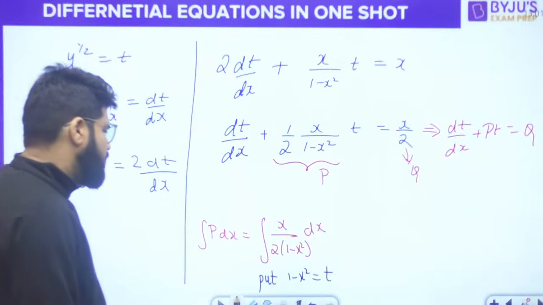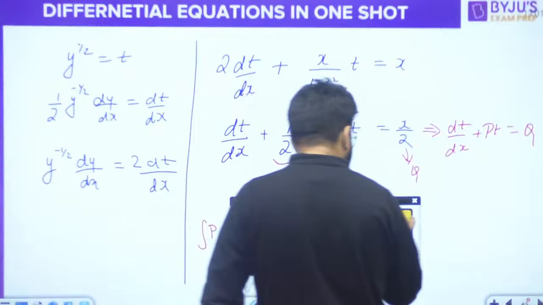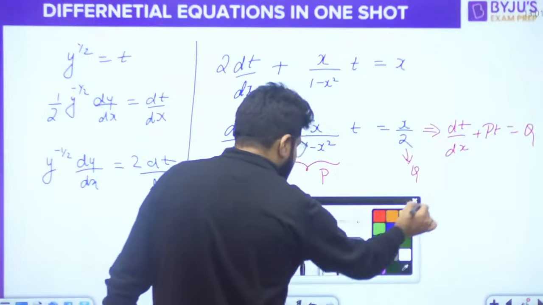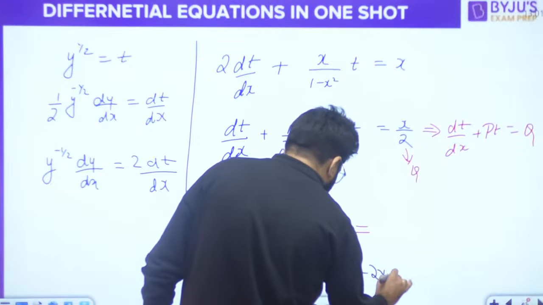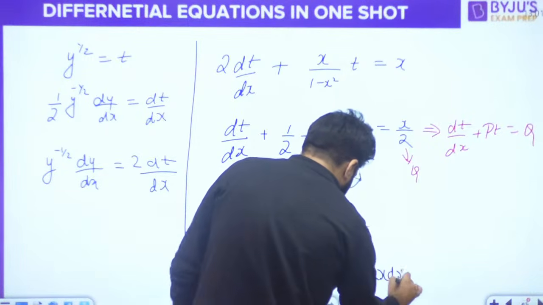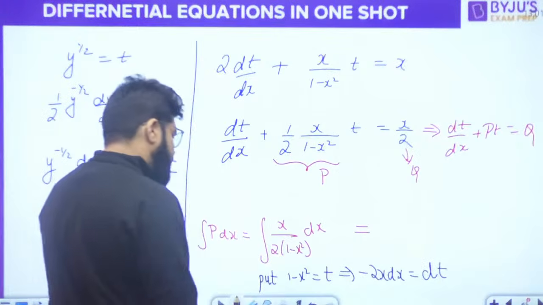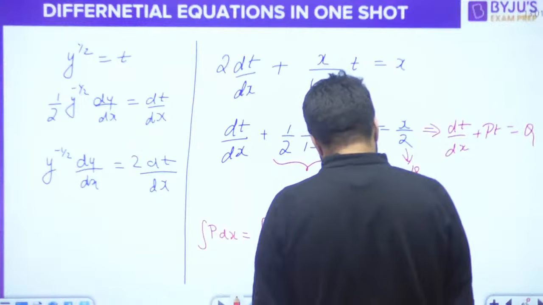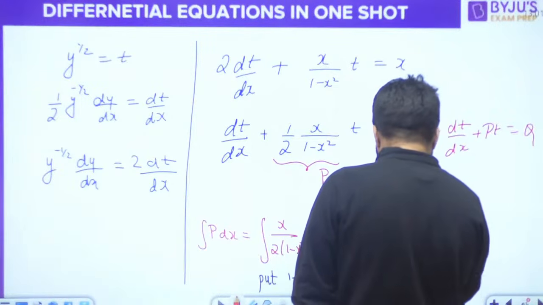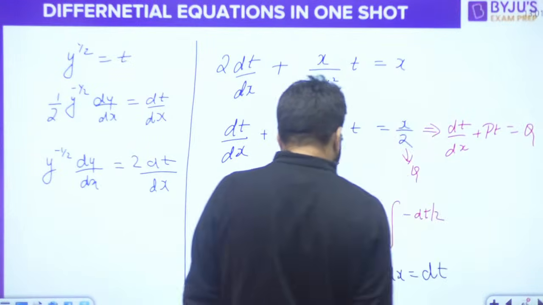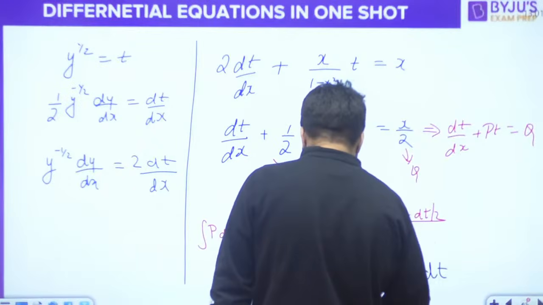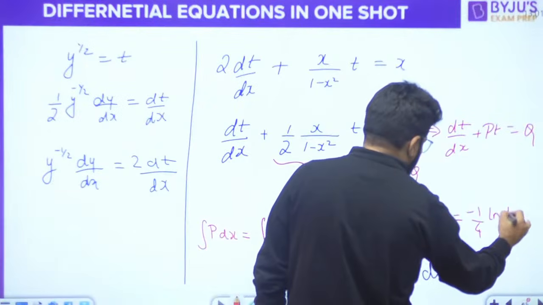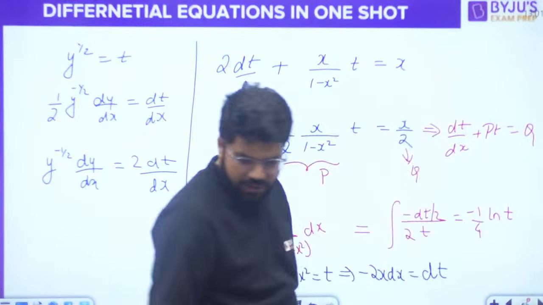If 1 minus x square is equal to t, then minus 2x dx is equal to dt. So x dx will be minus dt by 2. Further there is one more divide by 2 and then t. So minus 1 by 4, and the integral of 1 upon t is log t.